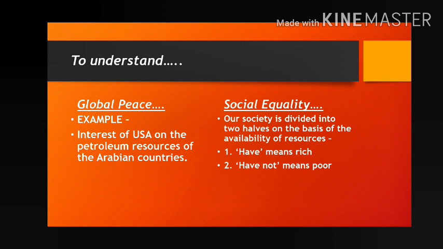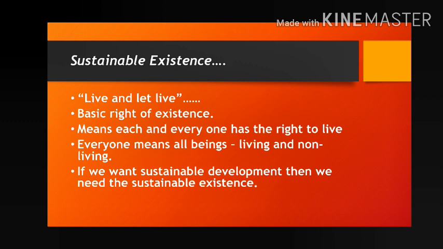Live and let live means what? That means it is the basic right of existence. Basic right of existence means each and everyone has the right to live where? In this world, in this environment. And everyone means what? All beings. Beings means living and non-living, biotic, abiotic. It may be flora, it may be fauna, that means plants, animals, or it may be abiotic things like oxygen, water, etc. All have the equal right to live in this world. That is called live and let live.